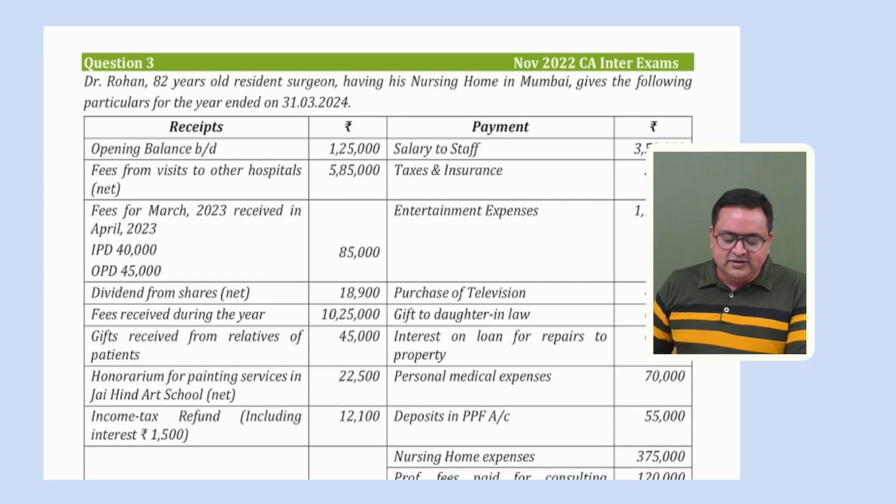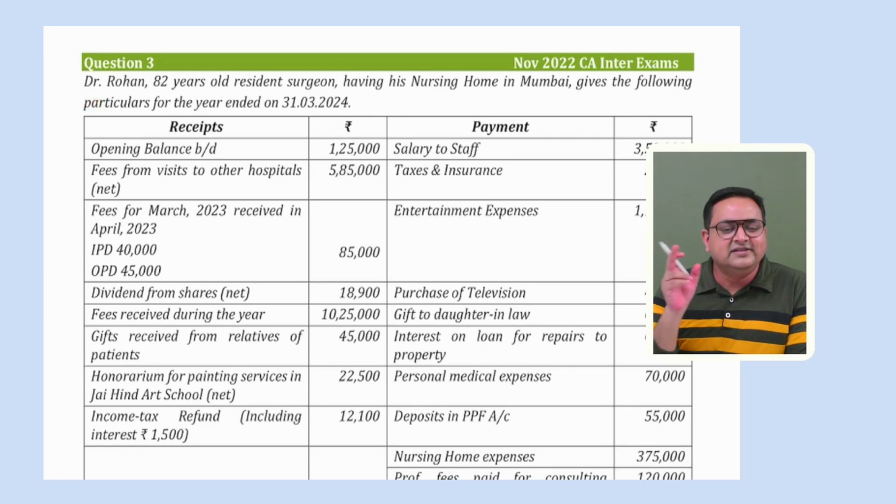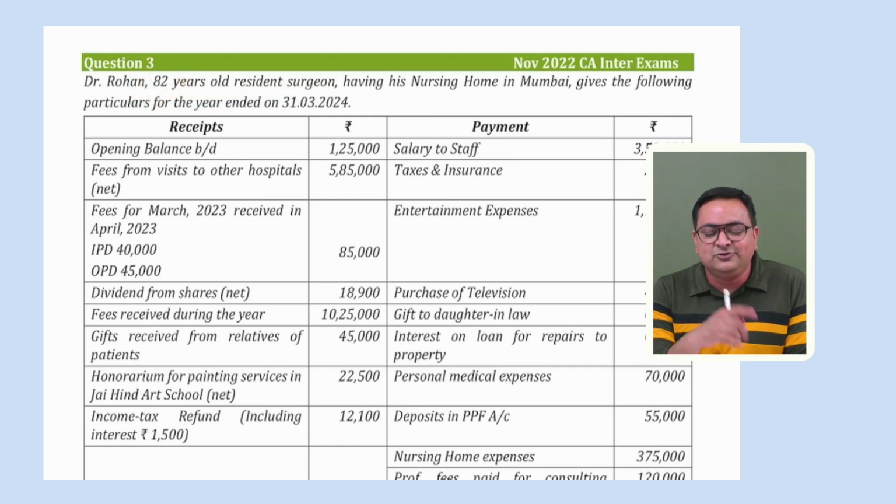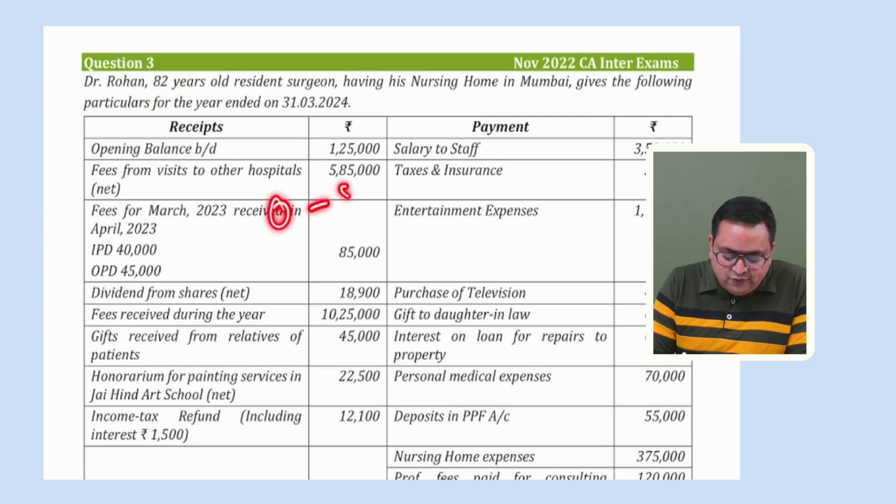So here it is mentioned to us that Dr. Rohan, a medical professional, notified professional, that is the reason they were mentioning 44ADA. Dr. Rohan, 82 years old resident surgeon, 82 years, super senior citizen, and this person is not opting for default tax regime. So now our age does matter, right? Because here this person is a super senior citizen, so on the normal income, we'll be applying the slab rates. That would be 0 to 5 lakh nil, 5 to 10 lakh 20%, 10 and above 30%, right?